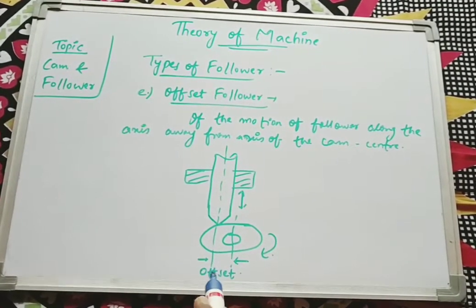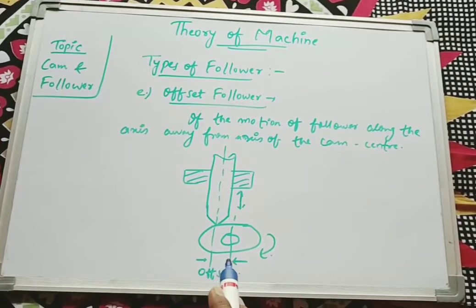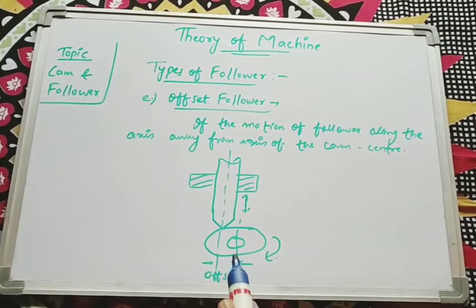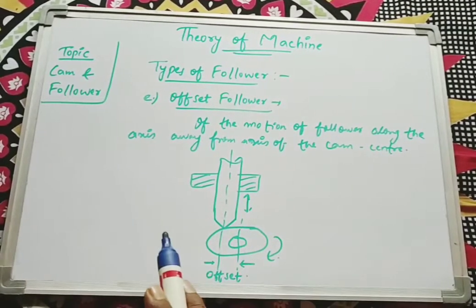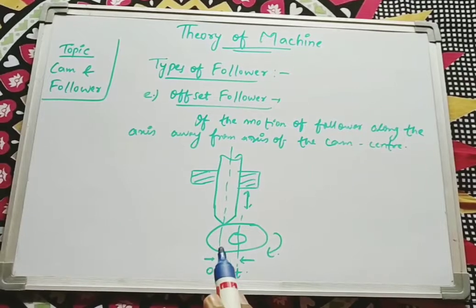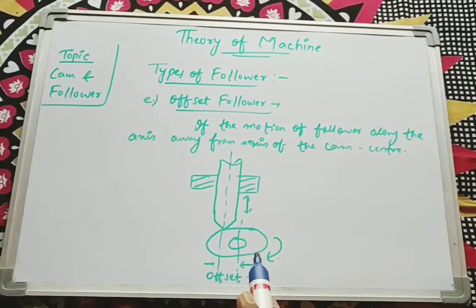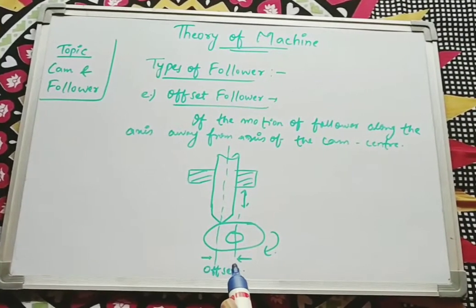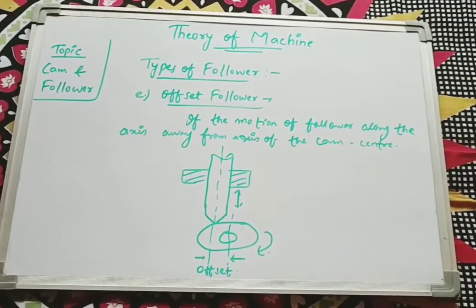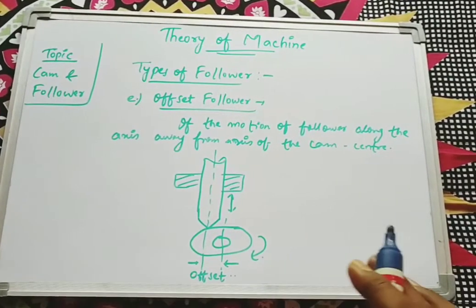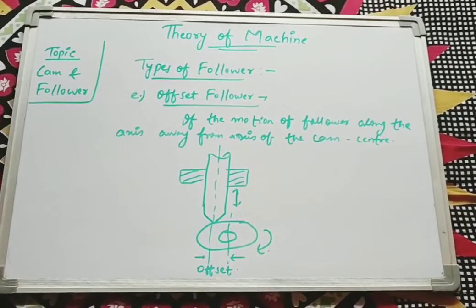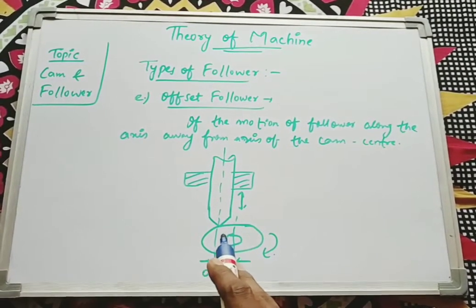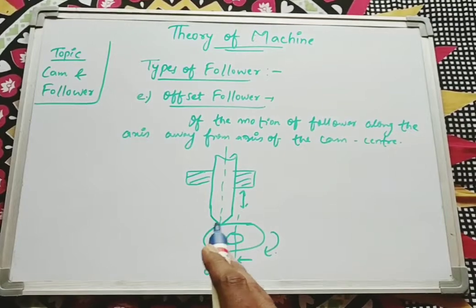This type of offset arrangement of cam and follower is known as an offset follower. If the cam and follower both lie on a common axis, that type of follower is known as a radial follower. And if the cam and follower lie on different, individual axes, then that type of follower is known as an offset follower. So, the types of follower are mainly classified according to the shape of the follower which is contacting with the cam.